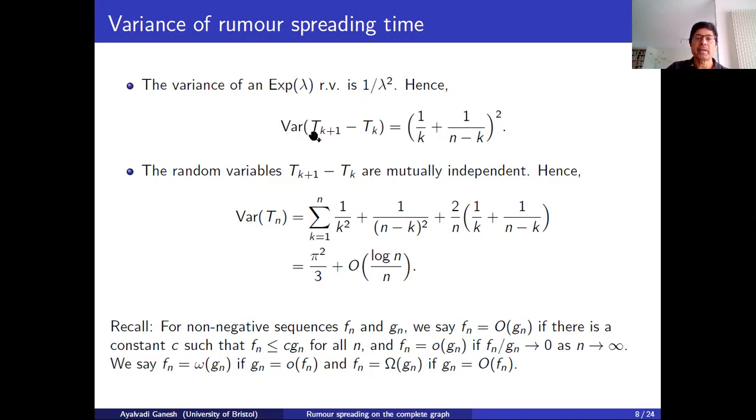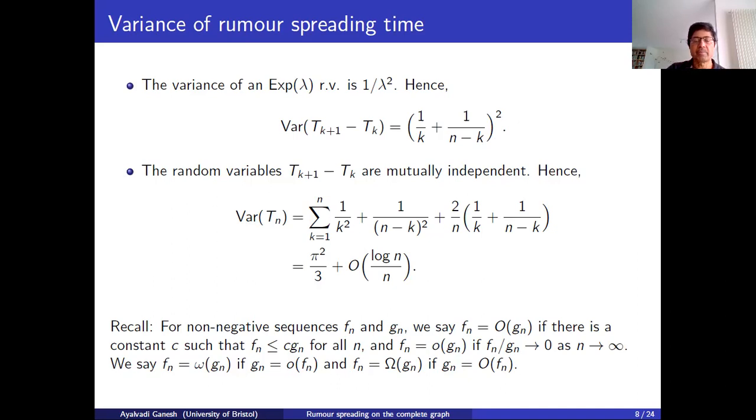And we showed that the random variable T_{k+1} minus T_k is exponential with parameter k times (n minus k) over n. So lambda is k times (n minus k) over n. 1 over lambda is this quantity here, and so the variance is 1 over lambda squared.